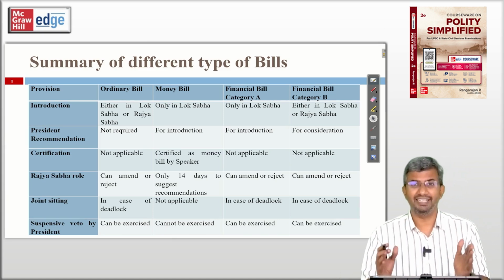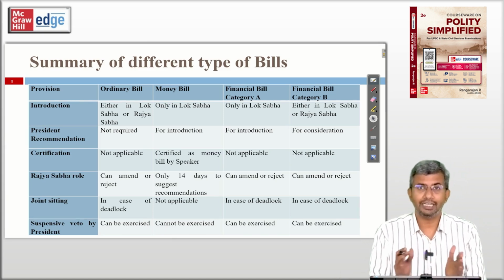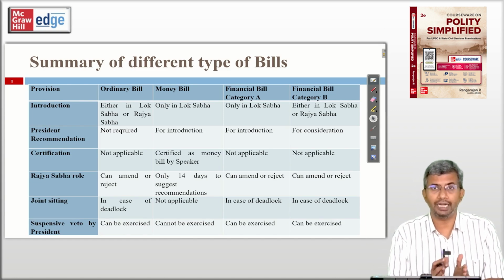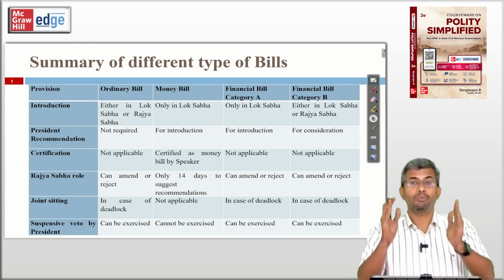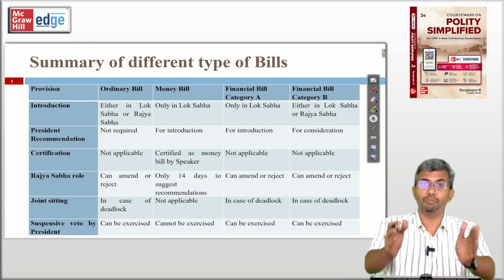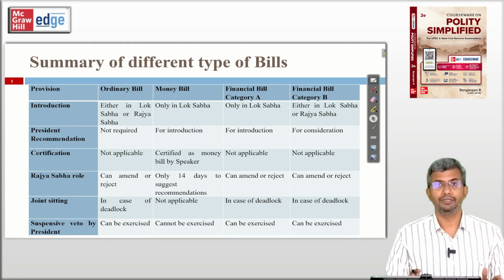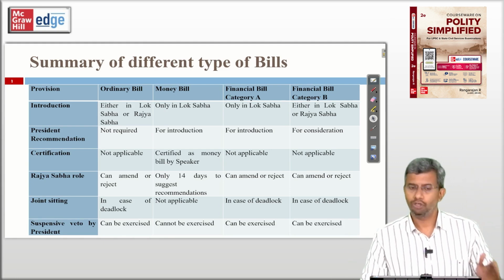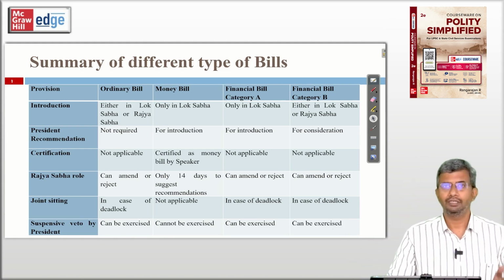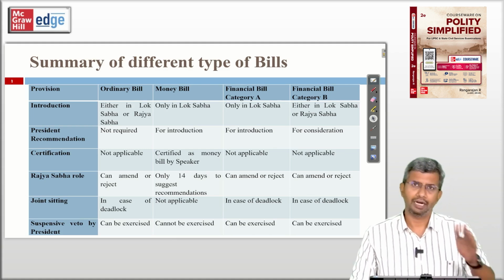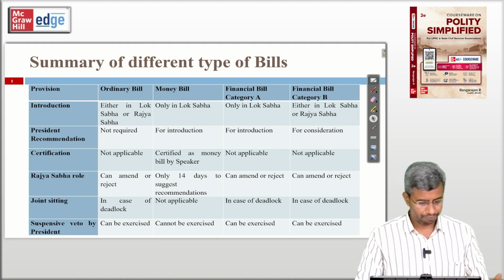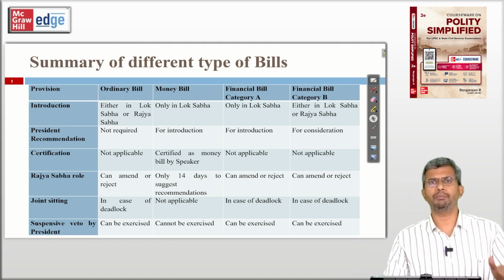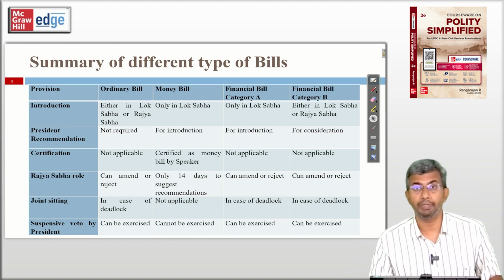But this table summarizes the different types of bills and the procedure and nuances relating to them. This is directly from the courseware on Polity Simplified. This table you will find in the book also. Ordinary bill can be introduced in either house. No President's recommendation required. No question of certification. Rajya Sabha has an equal role. Joint sitting in case of a deadlock. And suspensive veto can be exercised by the President on an ordinary bill.